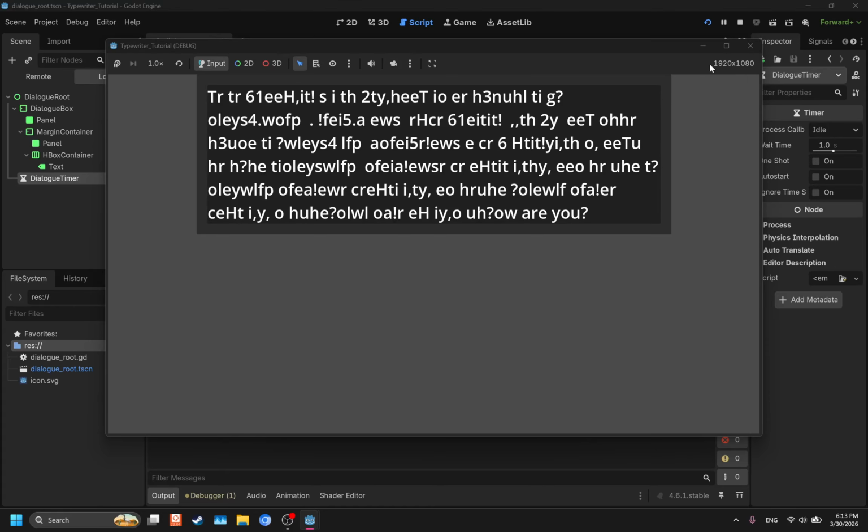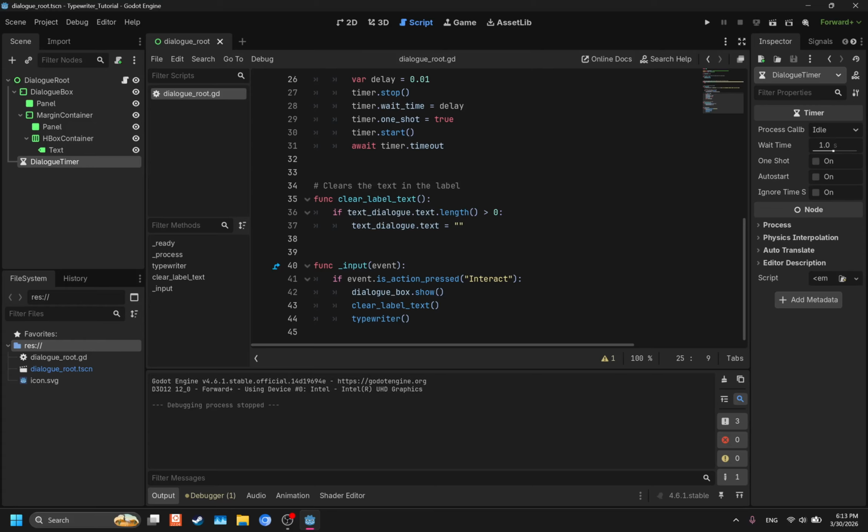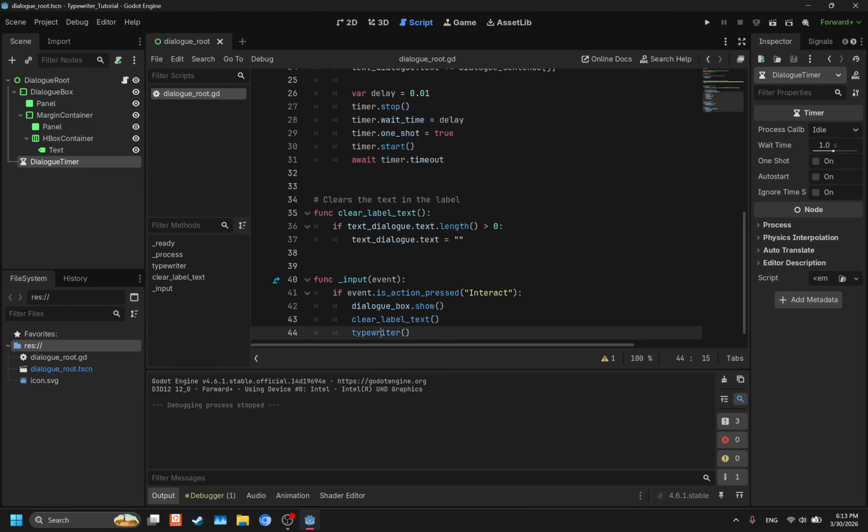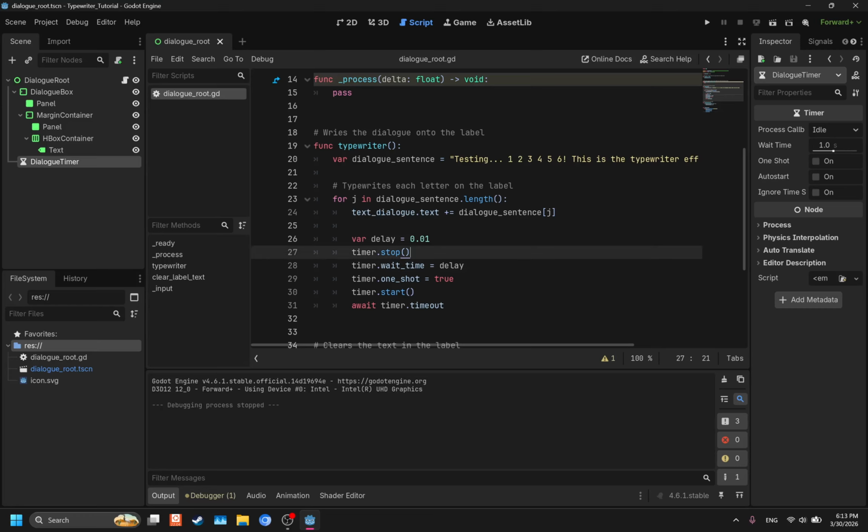Why is this happening? This is happening because we have not disabled input while the typewriter is doing its thing. So every time we keep pressing E, it's clearing the label text and doing the typewriter, but it's also doing the timers again. It's going over itself and just making a bunch of gibberish out of the same message. Then around the end, it tapers off because of all the timers finally stopping. But yeah, we don't want that.